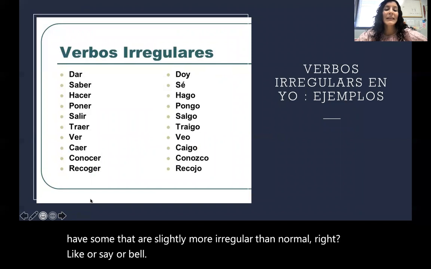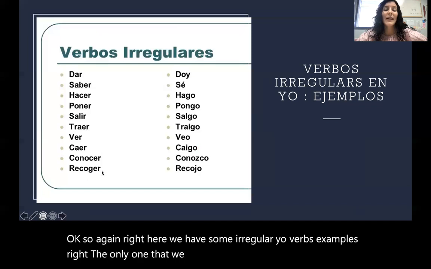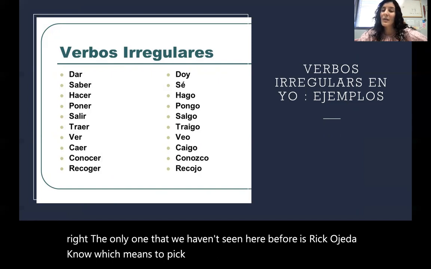Okay. So again, here we have some irregular yo verb examples. The only one that we haven't seen here before is recoger, which means to pick up. And that one also has to be an irregular yo for pronunciation. So recojo.